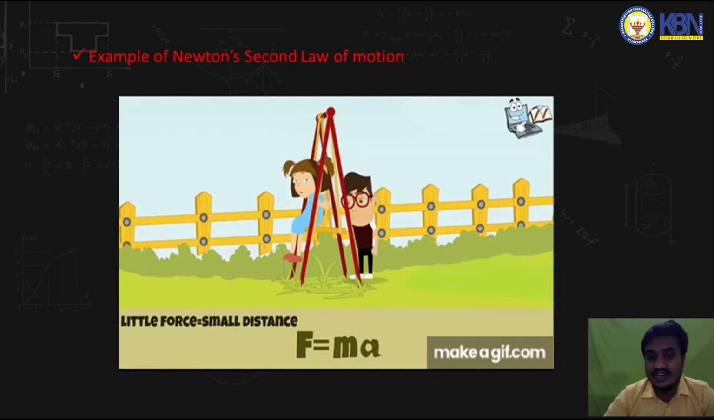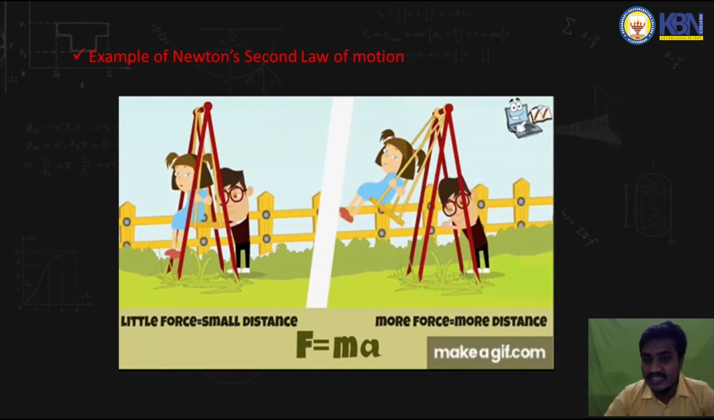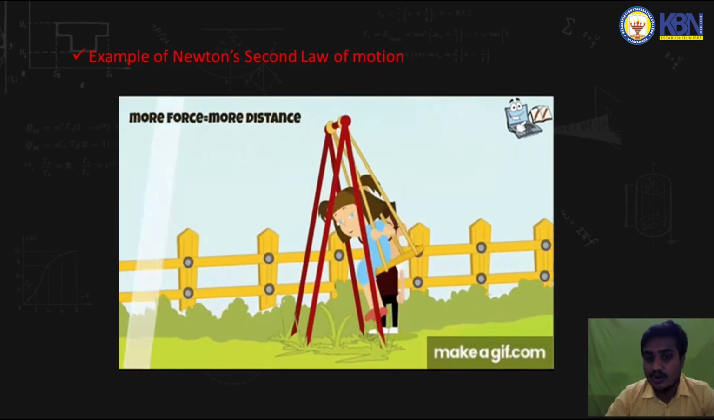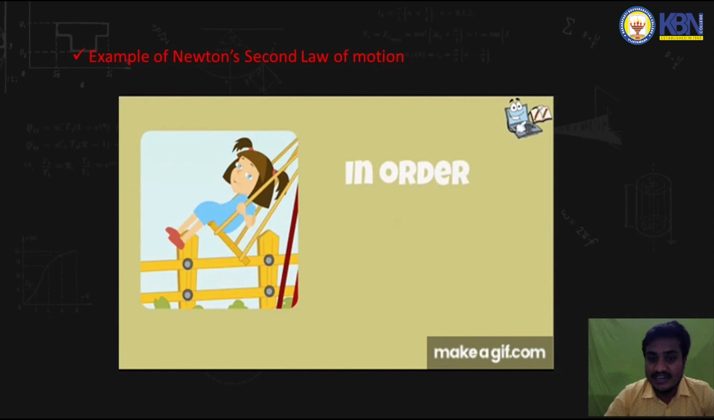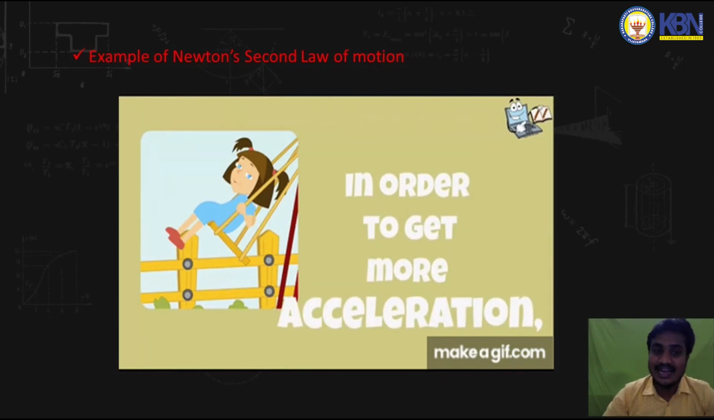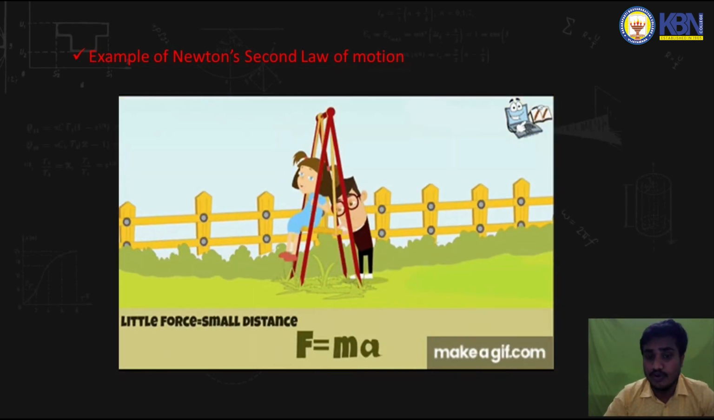So in this you can see, if you apply less force, the acceleration is also less. Here you see the acceleration is more. Why? Because the force is more. The force is dependent on both mass and acceleration. F is directly proportional to acceleration. If the force is more, acceleration is also more. If the force is less, acceleration will also be less.